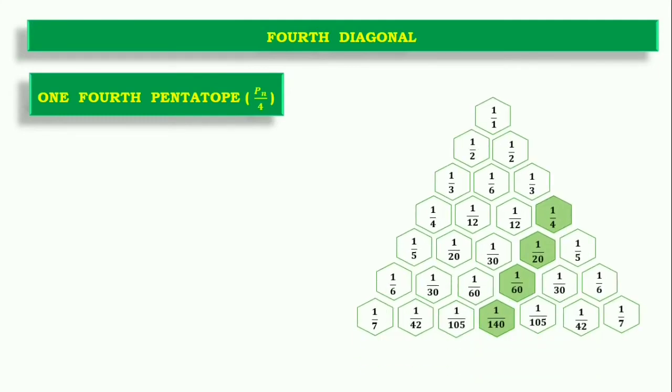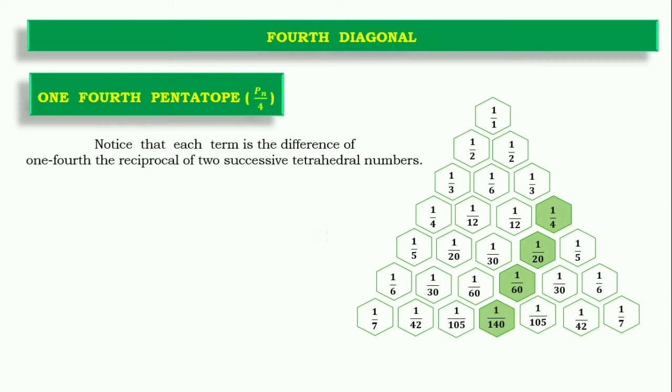Now the fourth diagonal will follow the same. It will be 1/4 inverse of the pentatope triangle. It is an inverse. I have written Pn by 4, but it is actually 1 by 4 Pn. So this follows the same manner. What we have found is that whatever we found in Pascal's triangle, when it comes to Leibniz, it will be inverse, and it will be that many times greater inverse.